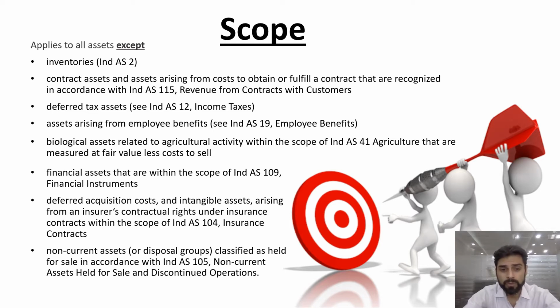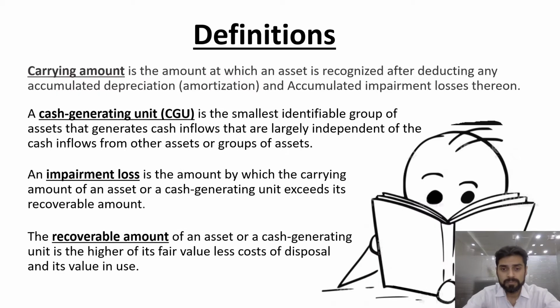Insurance contracts, so certain deferred acquisition costs, etc., under Ind AS 104, and then Ind AS 105 in case of discontinued operations or classification as held for sale. So these all items are not covered, these are excluded from the scope of this standard. Rest all the assets are covered.